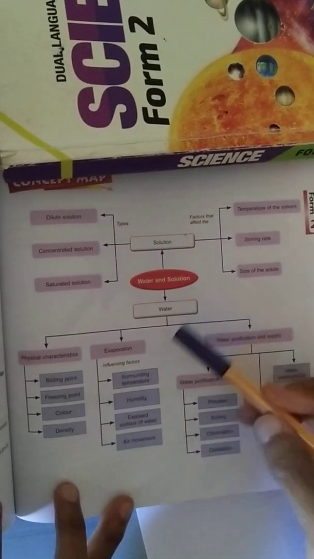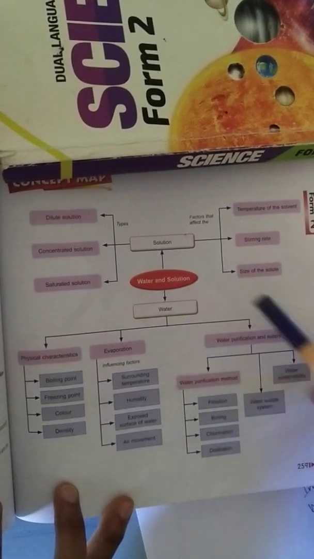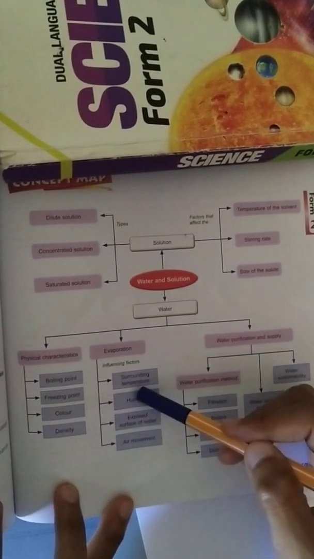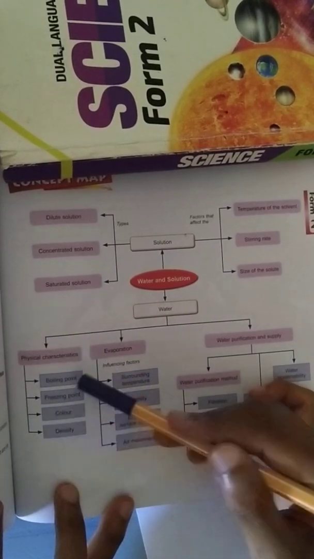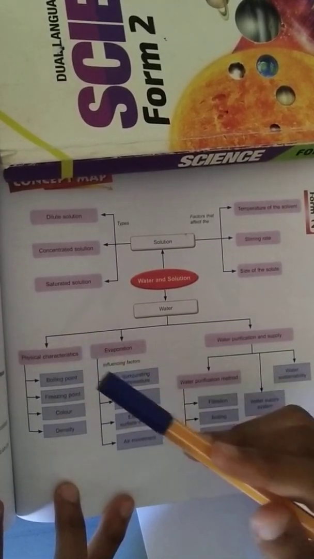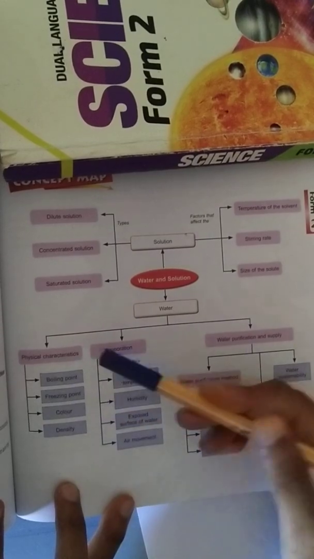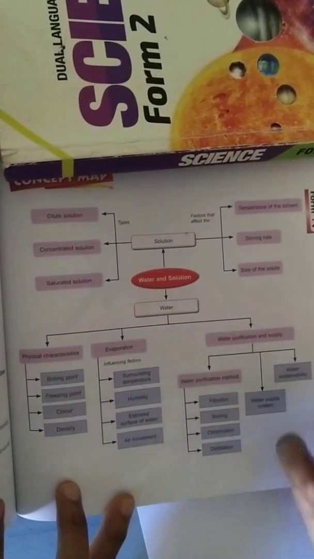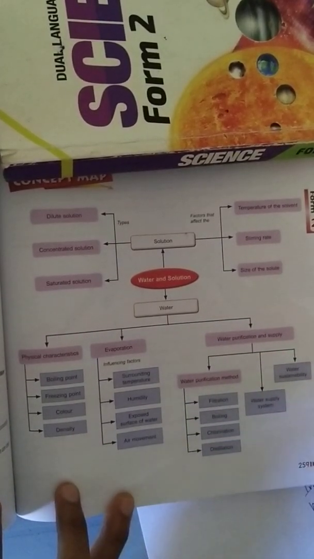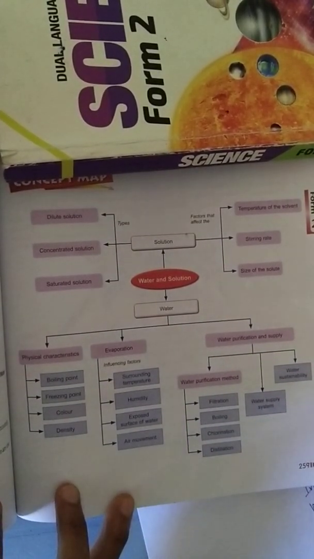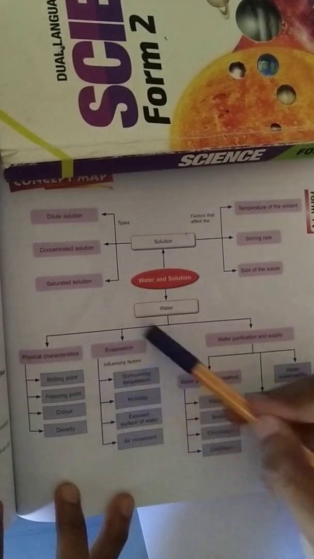Okay, and then you learn about evaporation. But before you learn about evaporation, you learn about cohesive force and adhesive force. Cohesive force means attraction between the same molecules, whereas adhesive force means attraction between different molecules. Okay, and then you learn about capillary action. Capillary action happens in plants where the water gets absorbed from the root to the leaf. Then you learn about evaporation.